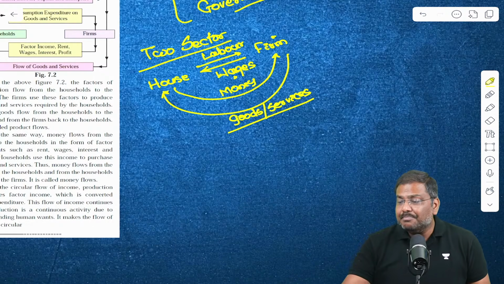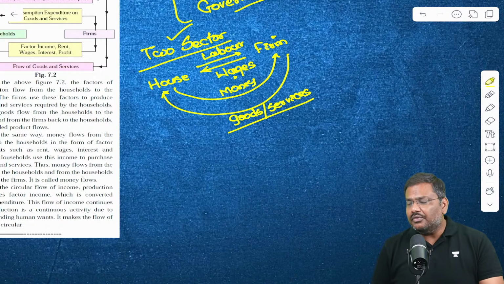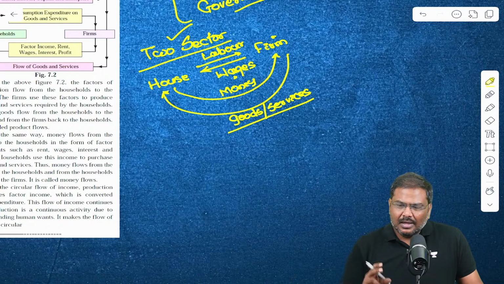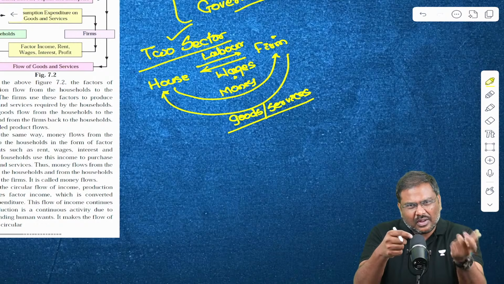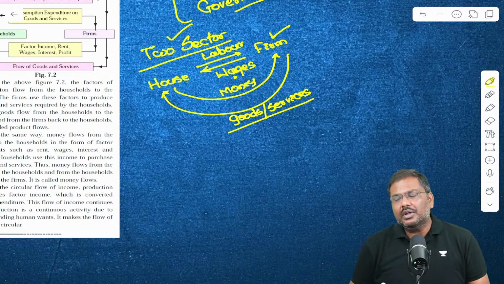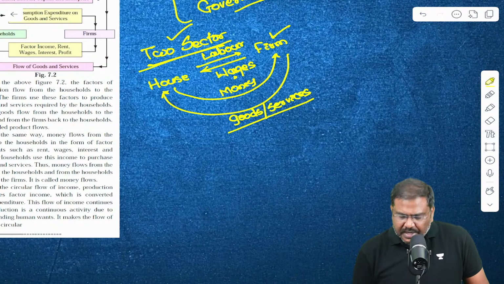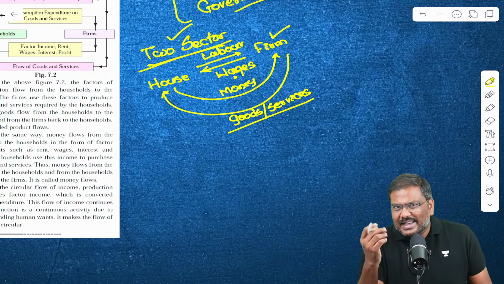This is the representation of a two-sector model, where only two participants exist: the household, which is one of the stakeholders in the economy, and the second one, the firm or the company. So this is the two-sector model. Then in addition to this, you can have a three-sector model.